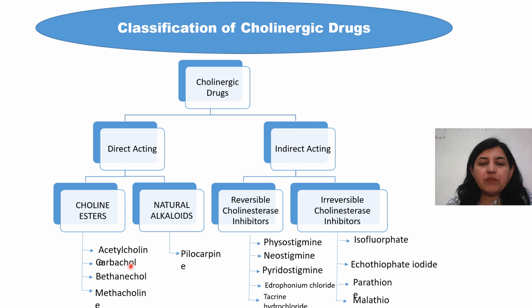Among the choline esters, carbachol, methacholine, bethanechol all come under the choline esters, whereas pilocarpine is a natural alkaloid obtained from the leaves of a plant. The indirect acting compounds are basically of two types: reversible cholinesterase inhibitors and irreversible cholinesterase inhibitors. Reversible ones are like physostigmine, neostigmine, pyridostigmine, whereas irreversibles are isoflurophate, parathion, malathion, and all that.